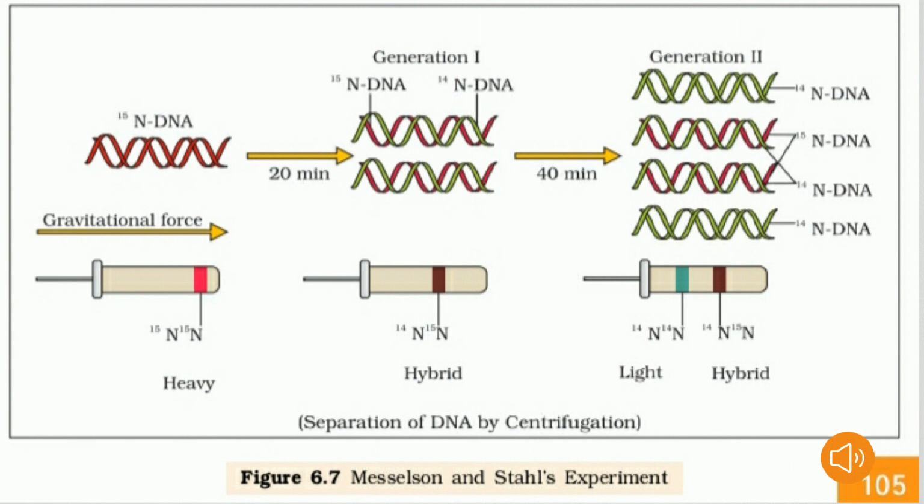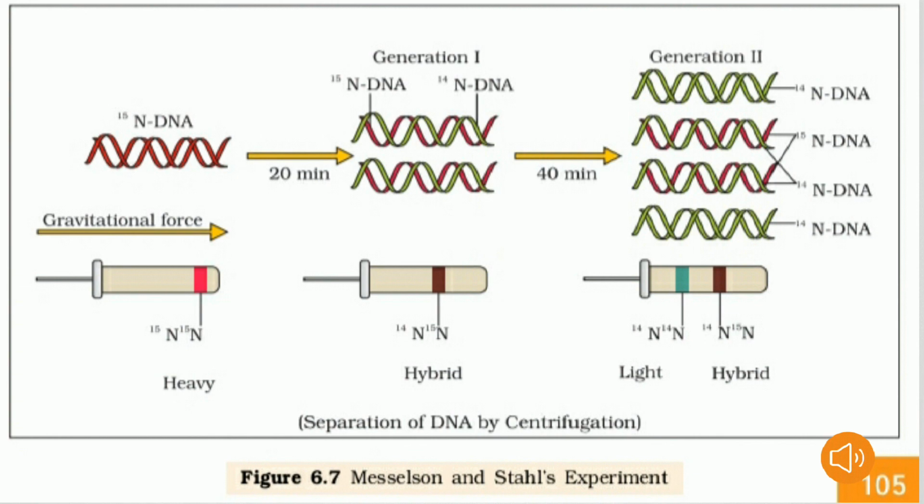Now you can see here, students, the experimental proof of the semi-conservative nature of DNA replication. This was given by the scientists Meselson and Stahl in their experiment. In this experiment we separate DNA by centrifugation. Centrifugation is the technique which involves the application of centrifugal force to separate particles from the solution according to their size, shape, density, viscosity of the medium and the rotor speed. That is nothing but centrifugation.